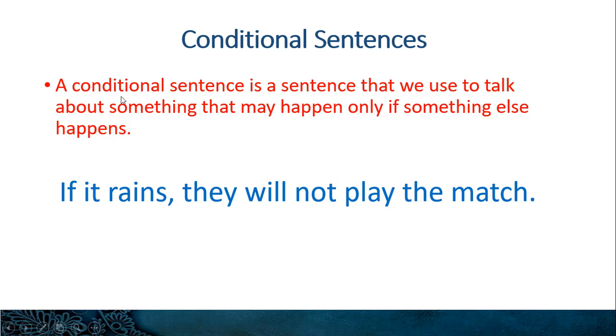Now let's look at this definition. A conditional sentence is a sentence that we use to talk about something that may happen. This is the thing that may happen only if something else happens. That is this part. This will happen as a result only if this part is fulfilled. So here this is the condition and this is the result of this sentence. Condition, what is a condition?